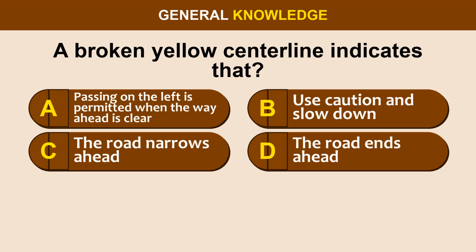Question 24. A broken yellow center lane indicates that: option A, passing on the left is permitted when the way ahead is clear. Option B, use caution and slow down. Option C, the road narrows ahead. Option D, the road ends ahead.